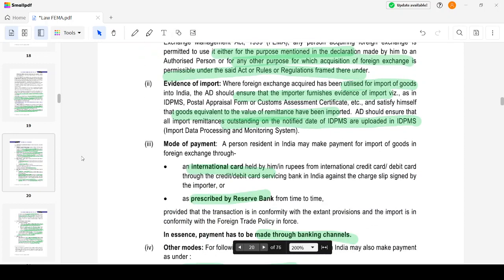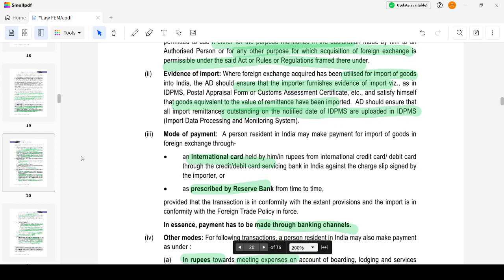And he has to furnish the evidence of import. When foreign exchange has been utilized for import of goods into India, the AD should ensure the importer furnishes the evidence of import. For example, it could be the postal appraisal or customs assessment certificate, and satisfy the AD bank that goods equivalent to the value of remittance have been imported. All these import remittances outstanding should be notified in the portal IDPMS, which stands for Import Data Processing and Monitoring System.